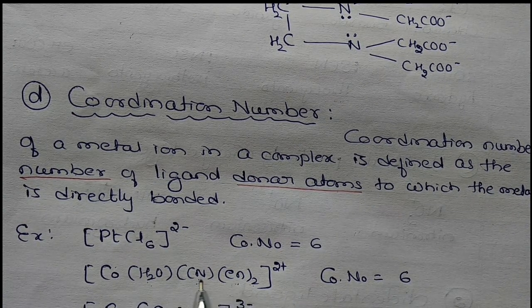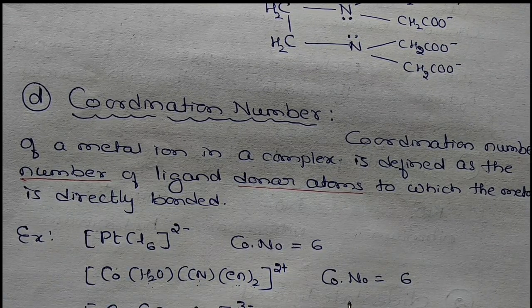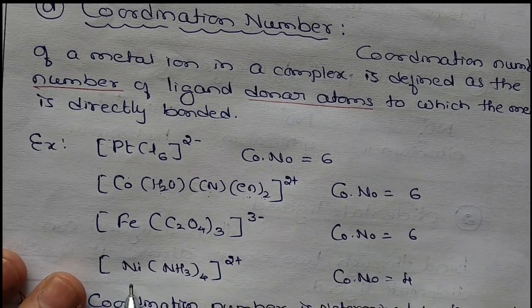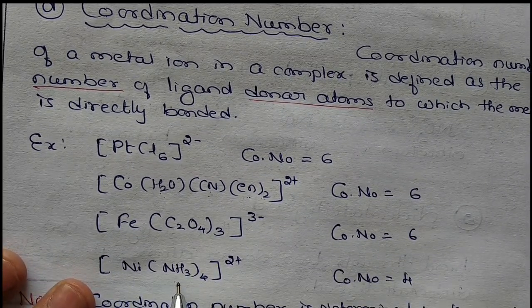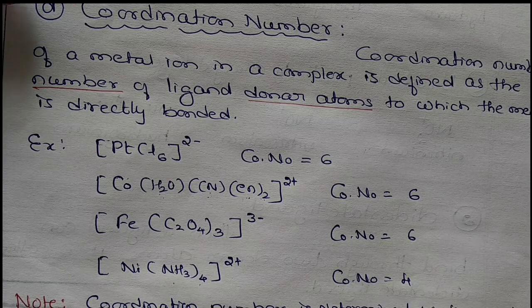So here, do not write it as 4 ligands. It is nothing but the number of donor atoms present. Therefore the coordination number is 6. Then here this is a C2O4 oxalato ion, there are 3, and one oxalato has 2 donor atoms. It is an example for didentate. So 2 threes are 6. The coordination number is 6. Okay. Nickel tetramine, so that is 4. Here in nickel, the amine has only one donor atom, nitrogen. So therefore it is 4. Okay. So this is about the coordination number.